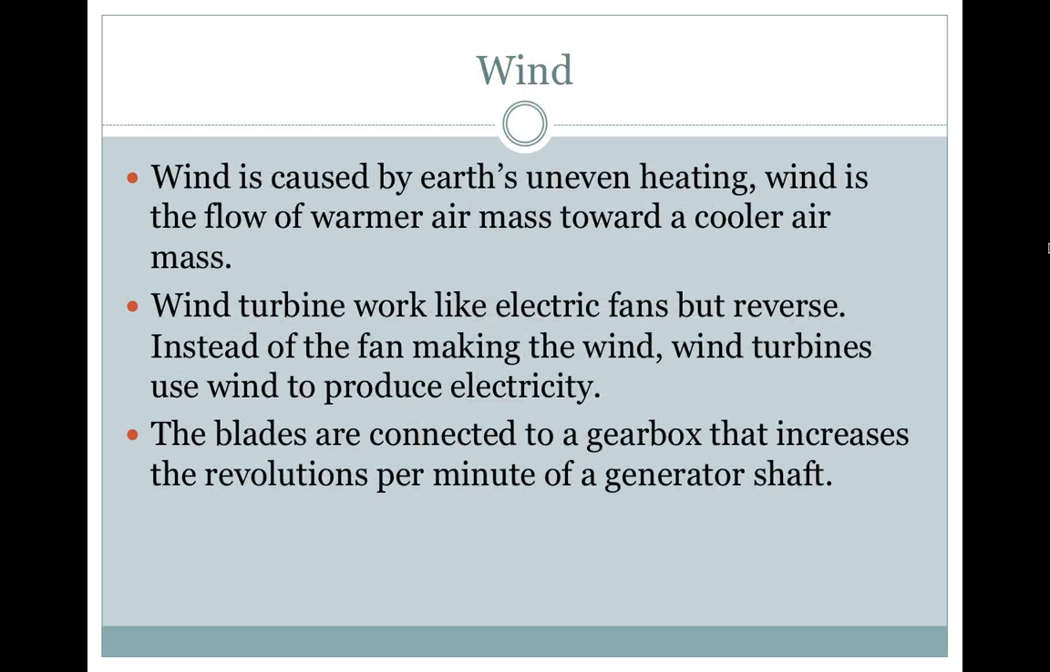Wind. Wind is caused by Earth's uneven heating. Wind is the flow of warmer air mass toward a cooler air mass. Wind turbines work like electric fans, but in reverse. Instead of the fan making the wind, wind turbines are used to produce the electricity. The blades are connected to a gearbox that increases the revolutions per minute of a generator shaft.